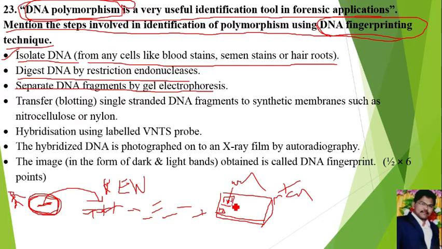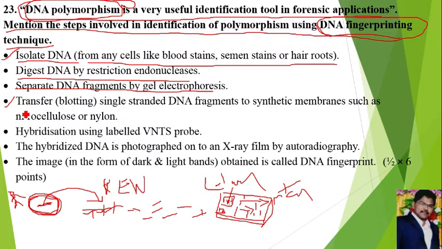The DNA fragments added to the wells have negative charge, so they move towards the positive charge on the gel plate. Large DNA fragments move a short distance, small DNA fragments move a large distance. Based on this we can separate the DNA fragments. That is the third step.